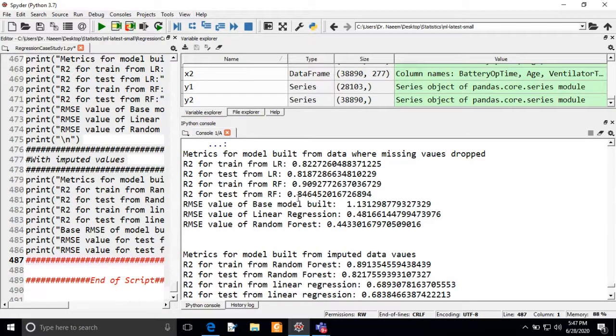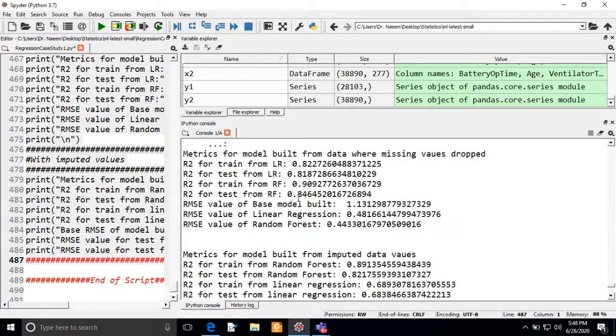But if you see the effect of the missing values, if you are taking the missing values, then both models are not working as well as the models are working on the data set with no missing values. So I'm not saying that the model will always work better with no missing values. It can also perform better with the imputed data, but it depends on your squared or root mean squared values.